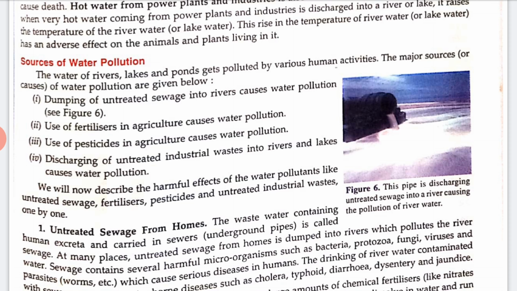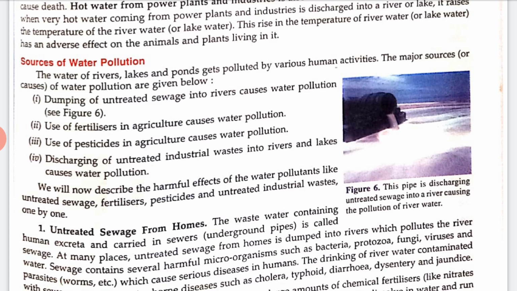Now, let's talk about how we can conserve water. We have various ways to conserve water. Some of the points are: turn off the tap immediately after use, brush your teeth by taking water in a mug, wash the utensils by filling water in a basin and not under a running tap, right? Use water from washing rice, pulses, vegetables and fruit for watering the plants at home. And do not use a full flush for cleaning the toilet when a half flush is sufficient, right?